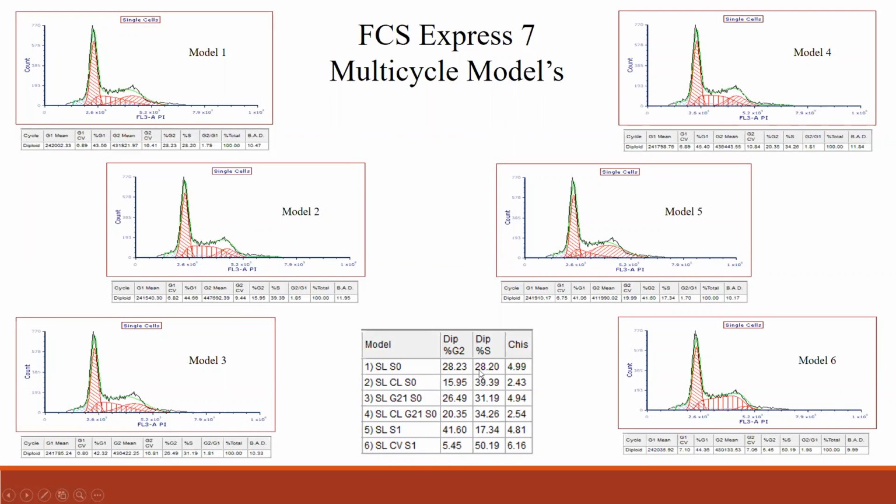But if you want to go back and check the chi-square value, you can get the statistics here and look at the values. In this analysis, model number 2 and model number 4 have the lowest chi-square values, and 2 is better than 4. So this is the better curve fit for this data. This is how you can decide which model to select.